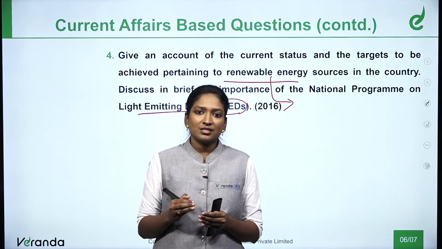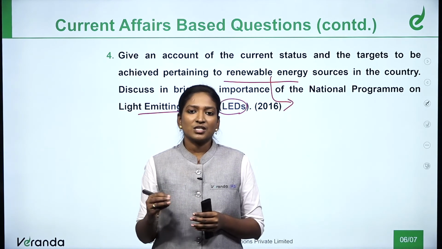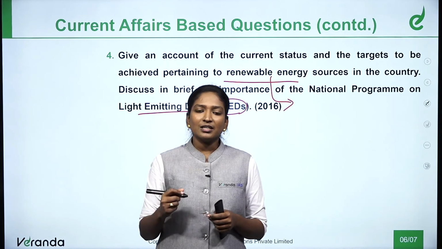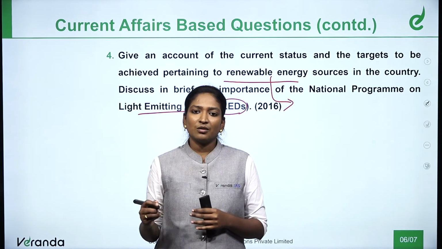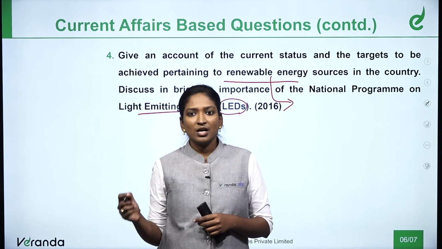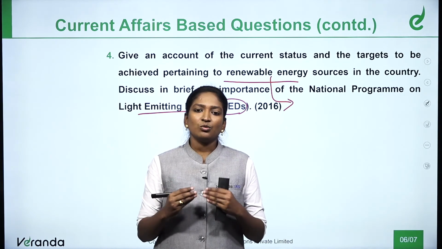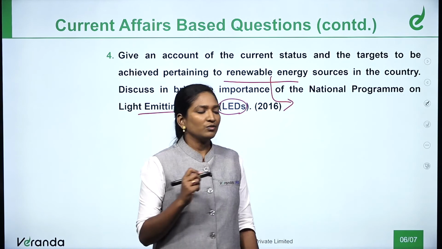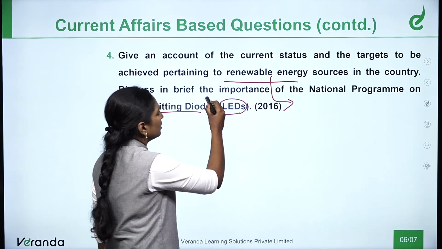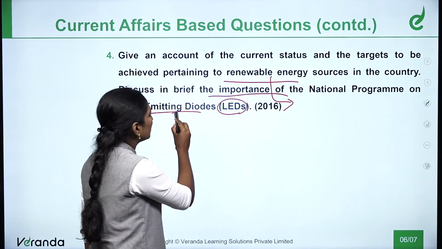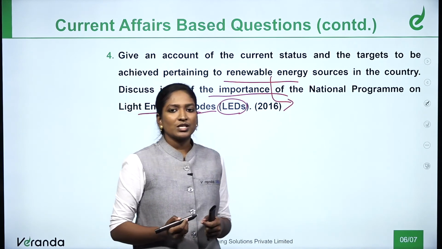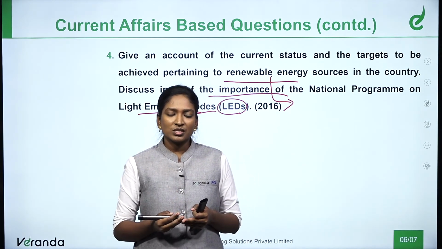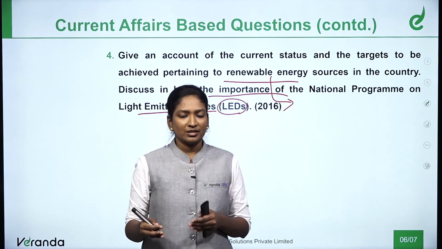The target is 175 gigawatts of power to be achieved by 2022, and currently we have achieved 56 gigawatts as per the 2006 report. Then you need to explain the importance of the national program for LEDs: what LED is, and why LED and not the other renewable sources. This is how we consolidate the answers.